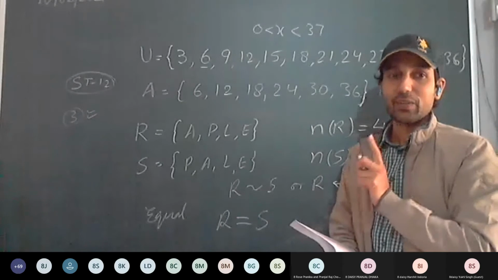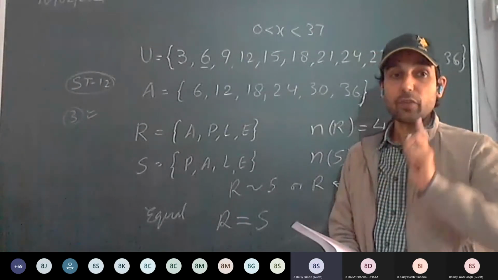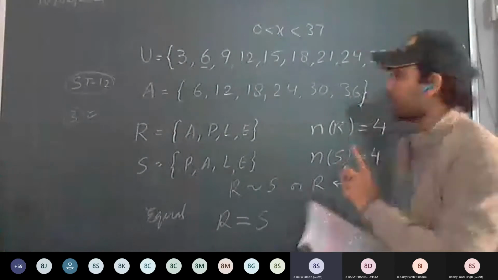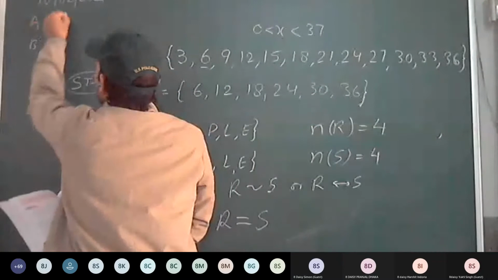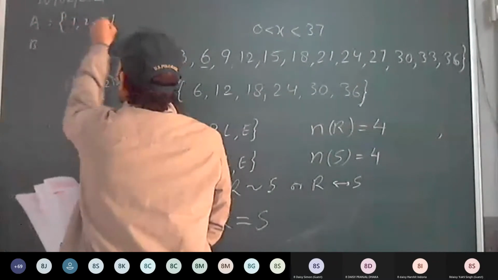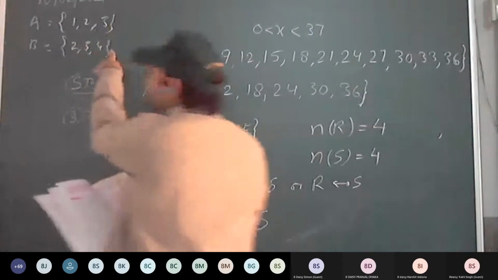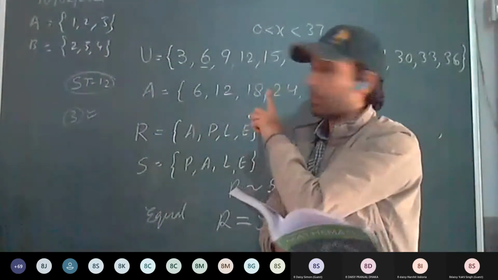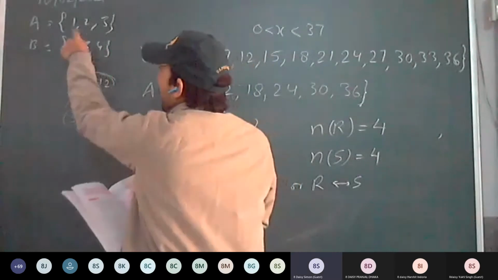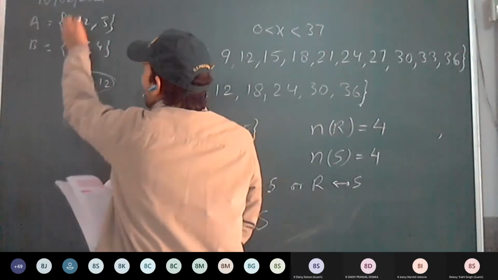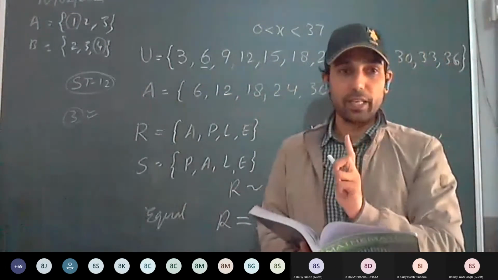Equal means all the elements are the same. Equivalent means the number of elements is the same. For example, consider here A: 1, 2, 3, and B: 2, 3, 4. They are equivalent sets because the number of elements is the same. Are they equal sets? They are not equal sets because the elements are different. Therefore, they are not equal but equivalent.